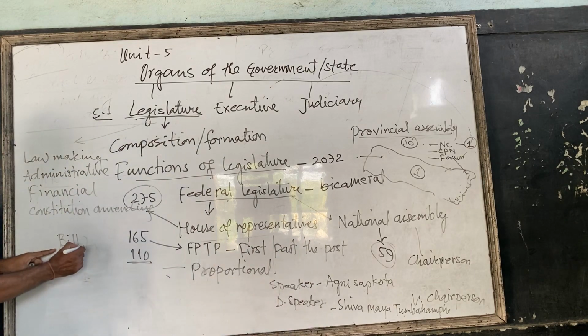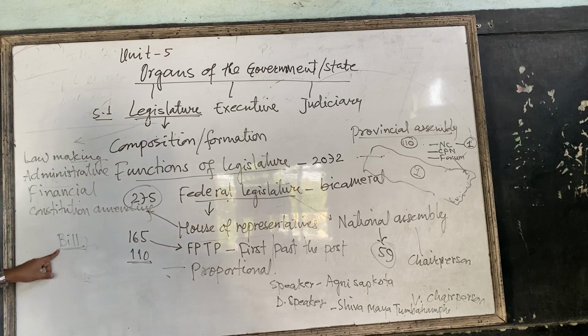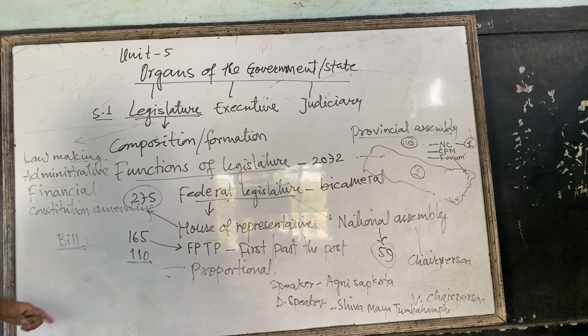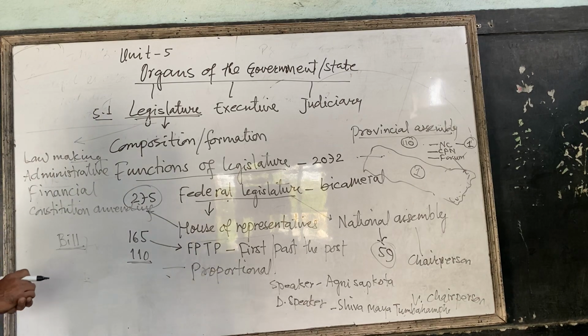I talked about the bill. This bill is presented to make the law. Different laws are required, and accordingly, any member of parliament puts the proposal. This is the bill. While making the law, they put the proposal, and this draft proposal is discussed by the lawmaking body, that is the House of Representatives. After this, it is passed, if necessary by amending, by changing something, by revising, and it is sent to the President, and the law is made and implemented by the executive after that. So this is the law-making function of the legislature.